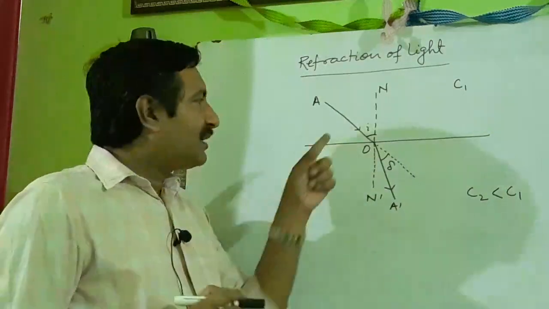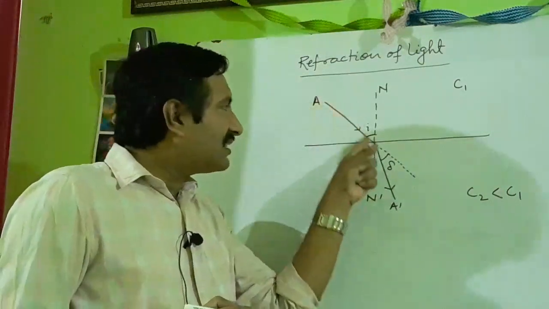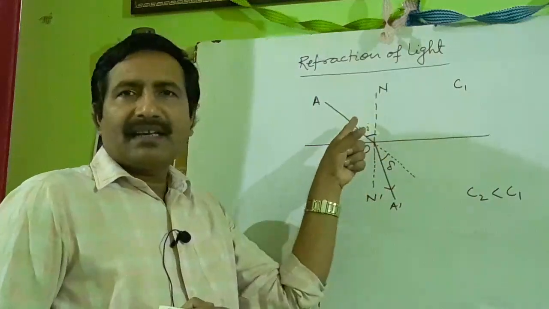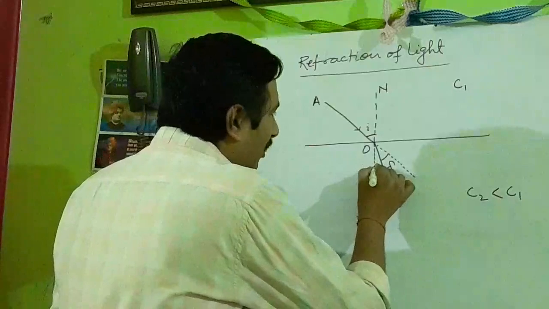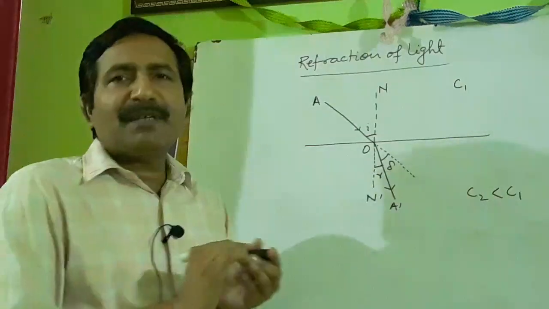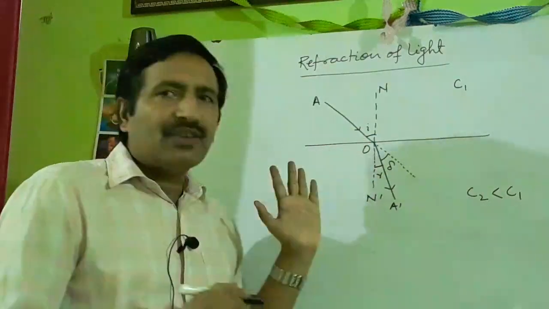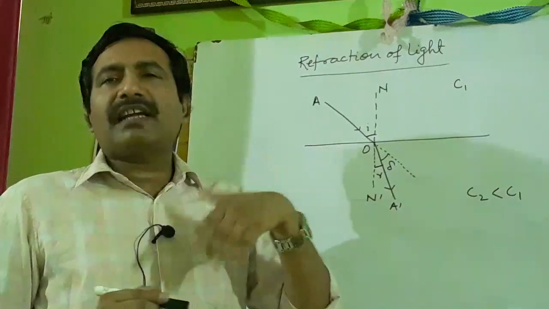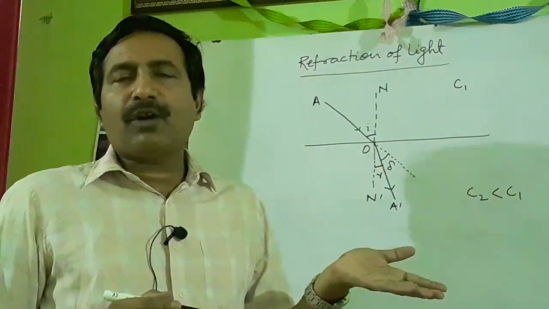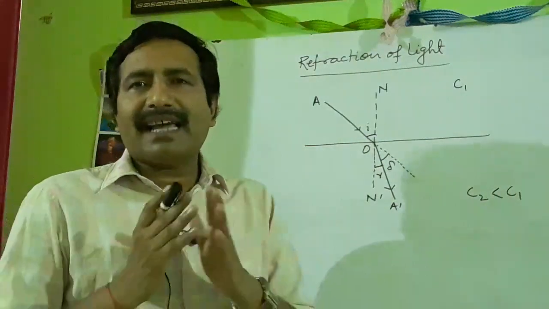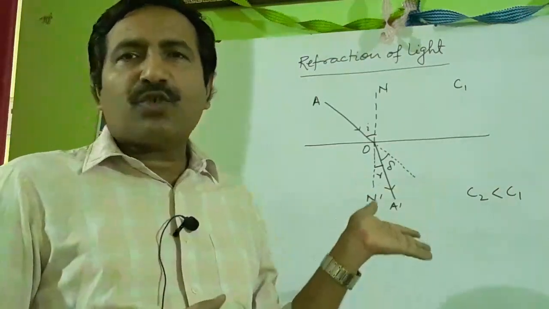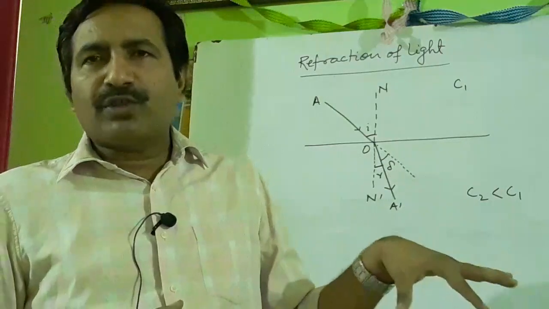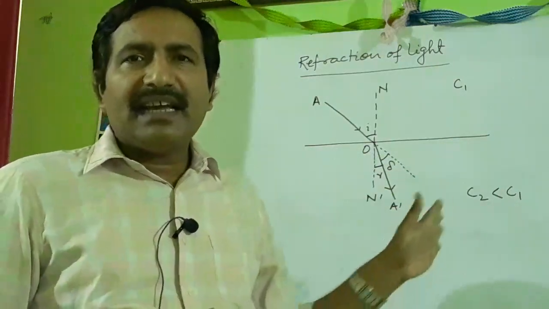Angle of incidence means the angle between the incident ray and the normal, as you learnt in the case of reflection. And this is called the angle of refraction, that is the angle between the refracted ray and the normal. You learnt about the angle of reflection, the angle between the reflected ray and the normal. Here the ray is called the refracted ray, so the angle between the refracted ray and the normal is called the angle of refraction.